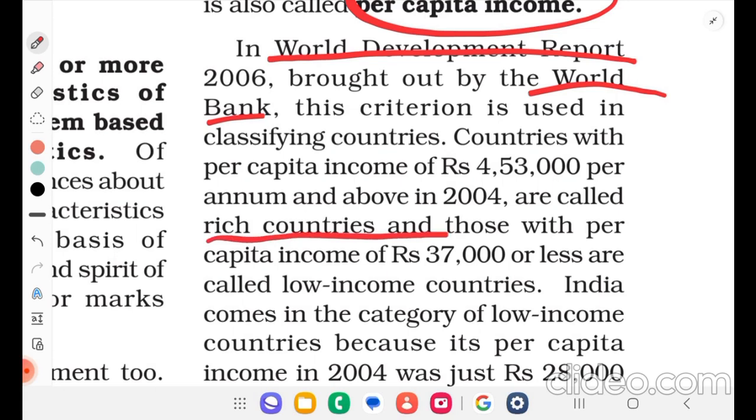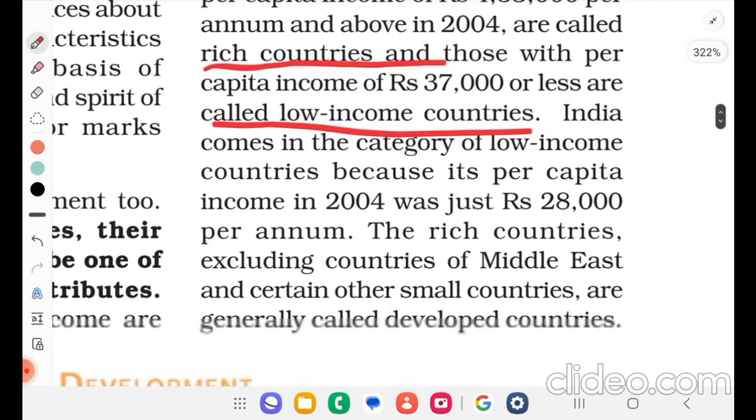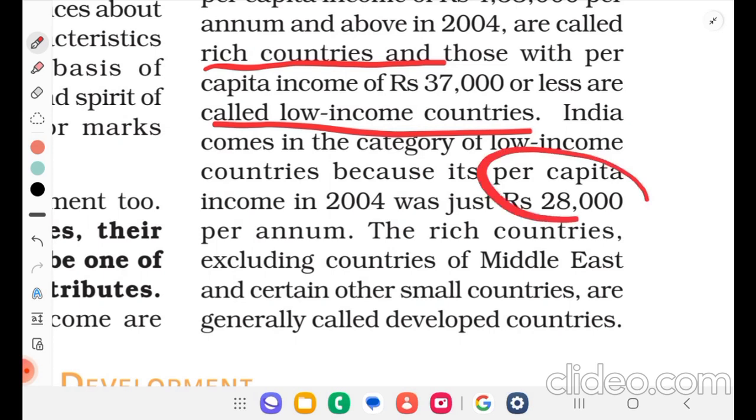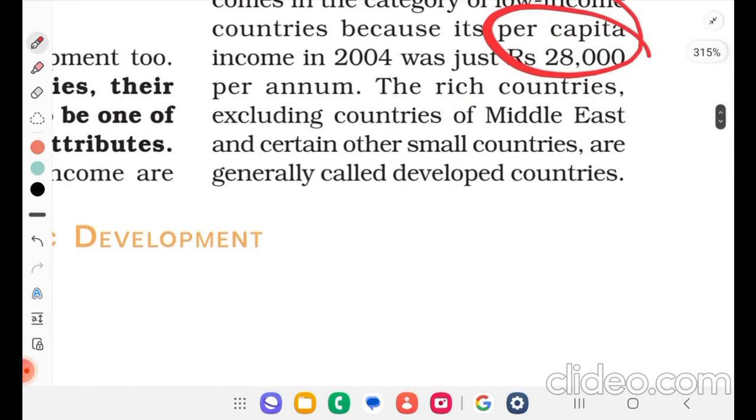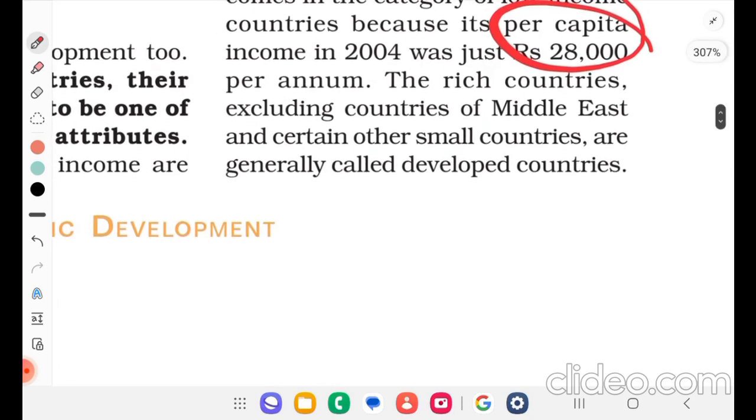Those with per capita income of rupees 37,000 or less are called low income countries. India comes in the category of low income countries because its per capita income in 2004 was just rupees 28,000 per annum. The rich countries, excluding countries of the Middle East and certain other small countries, are generally called developed countries.